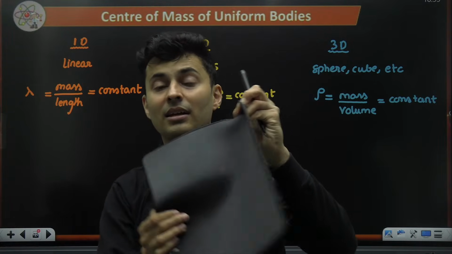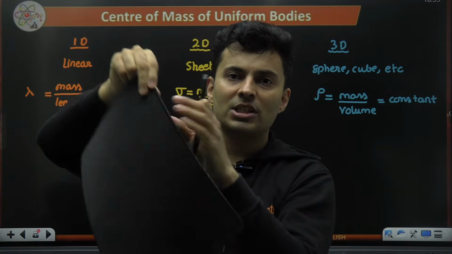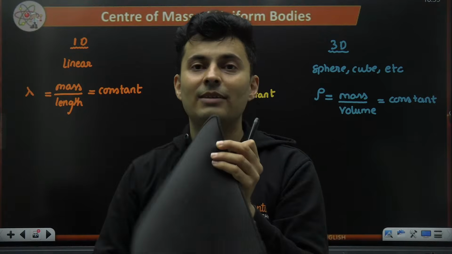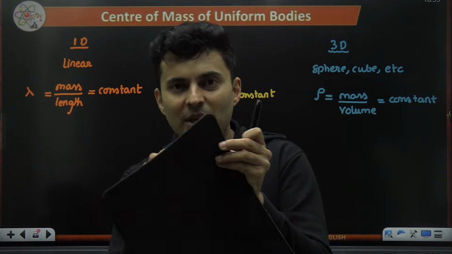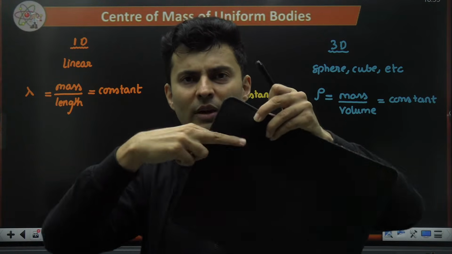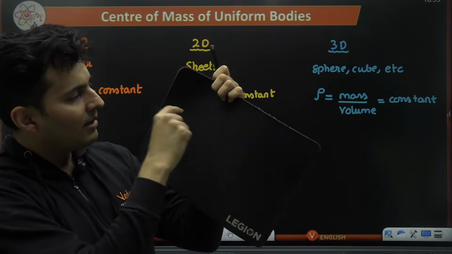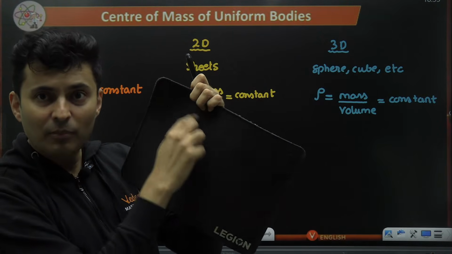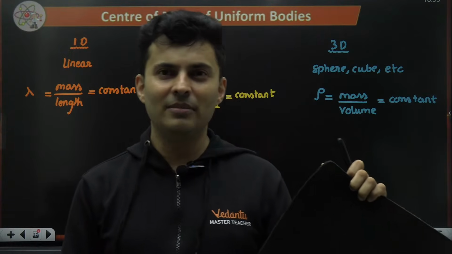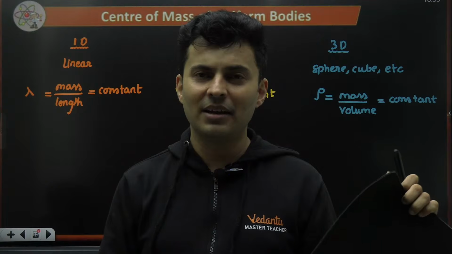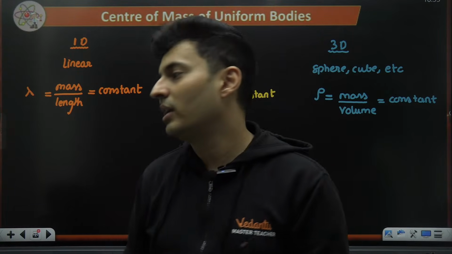Because if I cut any part of the sheet, that mass per unit area will be the same, sigma. If I take half part, 1/4 part, or a small part over here, or if I take this whole thing, if I divide that mass by that area, I will see it will be the same. 3 kgs per meter square, or 5 grams per centimeter square, whatever it is. So it is having the same mass per unit area.